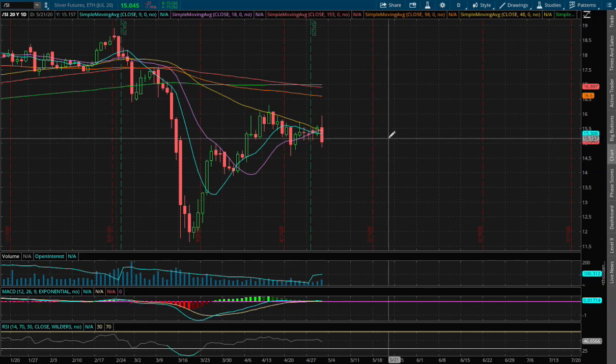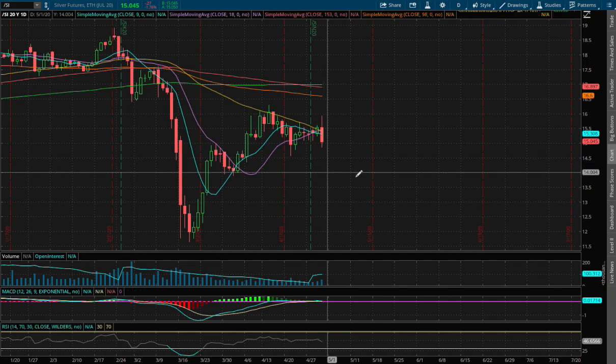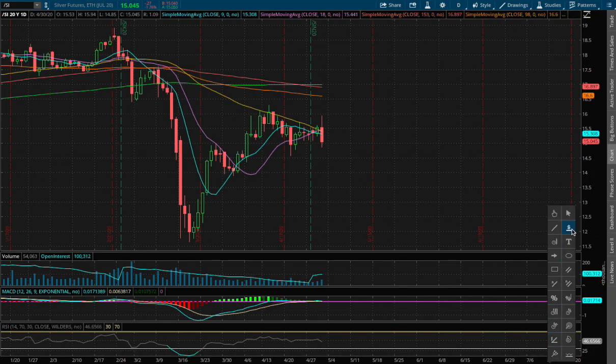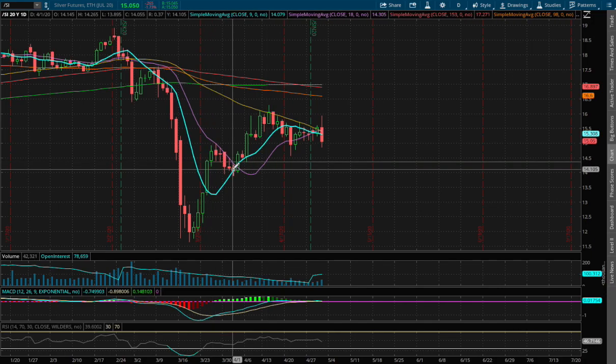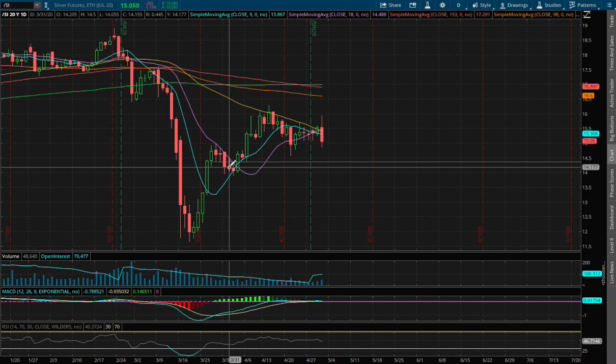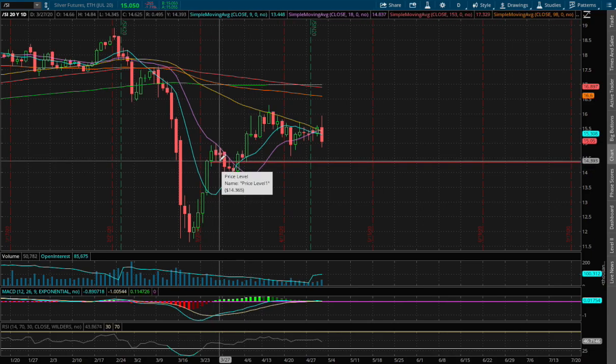As for support, if we do manage to head down lower, the next possible support that I see is around the price of $14.35. The reason why, we saw previous support that dated back to March 31st around that range.